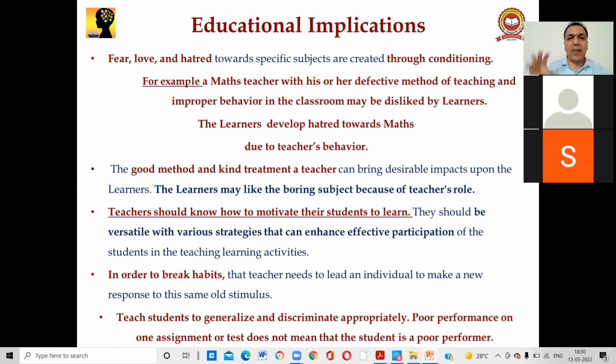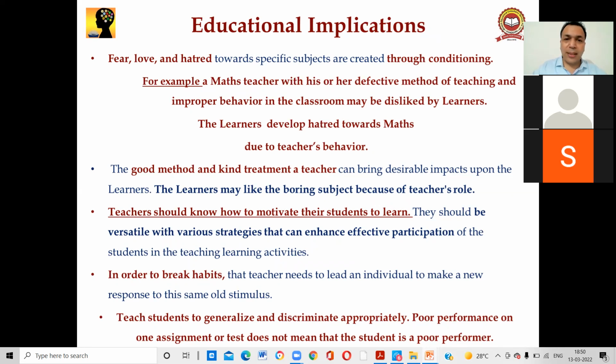So basically you have conditioned the student, right? The educational implication says that fear, love, and hatred towards specific subjects are created through conditioning. For example, a mathematics teacher with his defective method of teaching and improper behavior in the classroom may be disliked by the learner. The learner develops hatred towards maths due to the teacher's behavior.